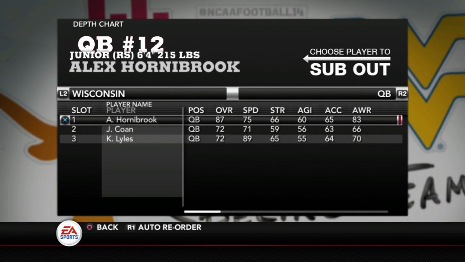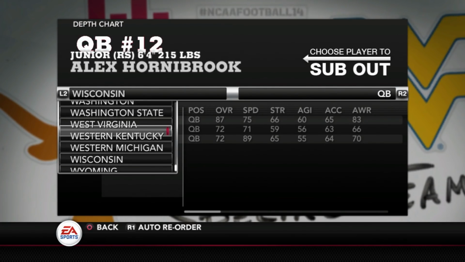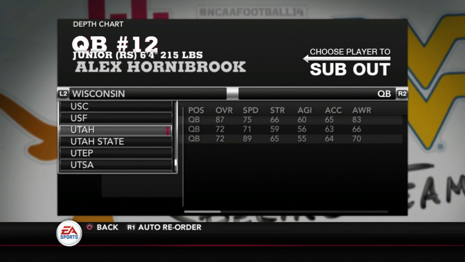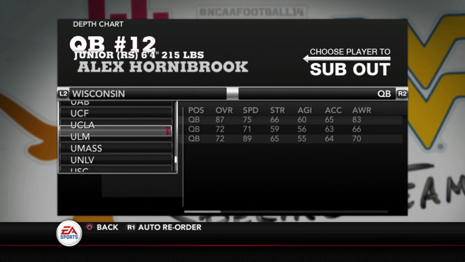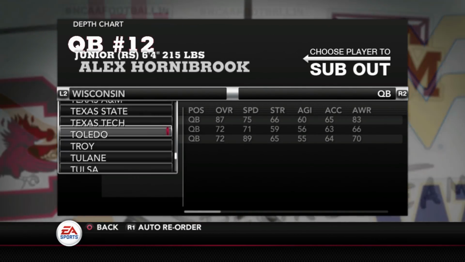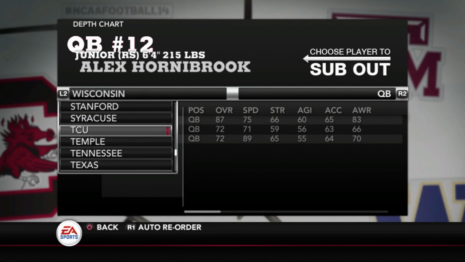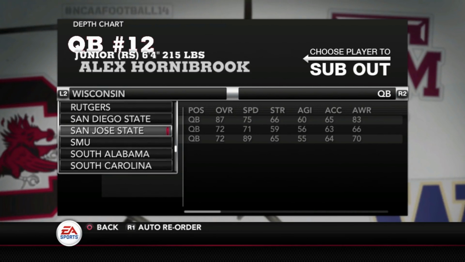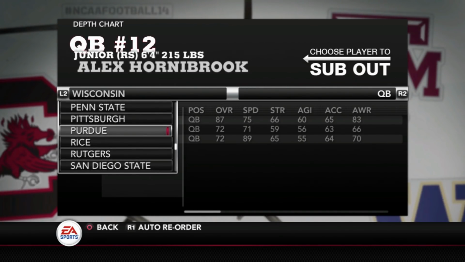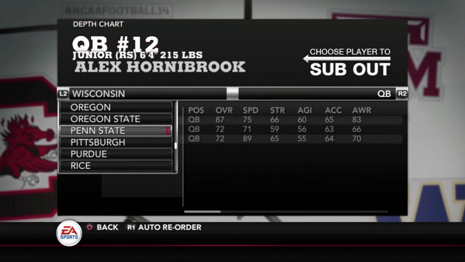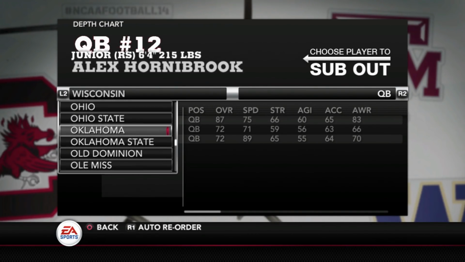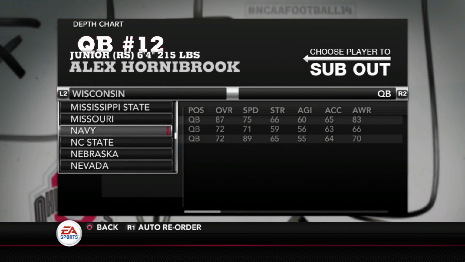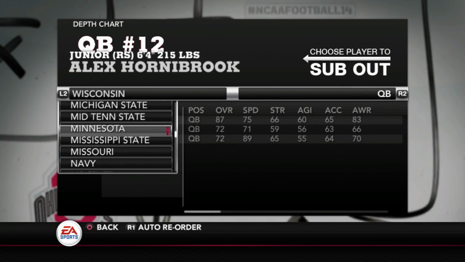And let me just go back through. I feel like I missed a team. I should have counted, I guess. Let's see. Maybe I did. Okay, so we did Rutgers. We talked about Purdue. We did Penn State, Ohio State, Northwestern. And I can go ahead and tell you guys, there's Minnesota.